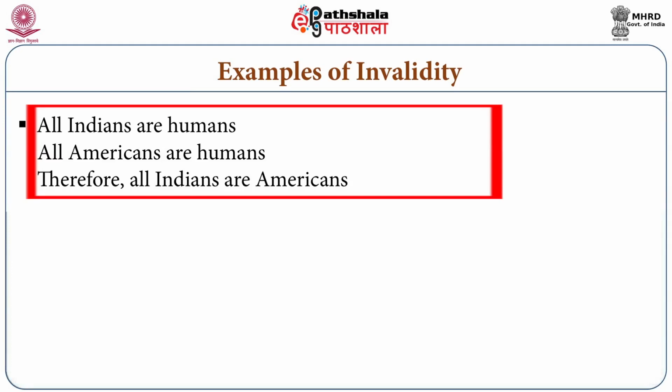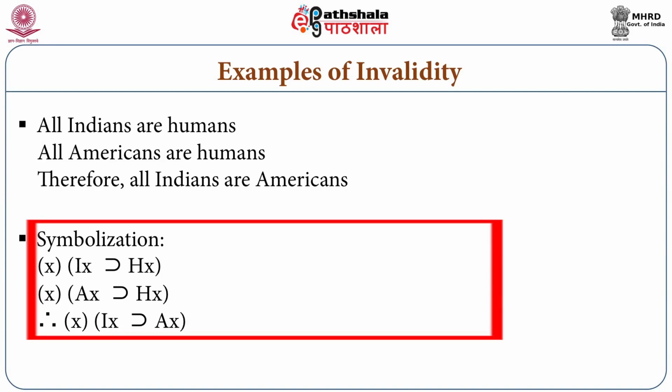All Indians are humans. All Americans are humans. Therefore, all Indians are Americans. Obviously, we know that this is invalid. But there is a procedure, a technique to show the invalidity of this argument in logic. So, we will first do symbolization. The first sentence can be symbolized as, for all x, if x is an Indian, then x is human. Second premise, for any x, if x is American, then x is human. Conclusion: therefore, for all x, if x is Indian, then x is American.